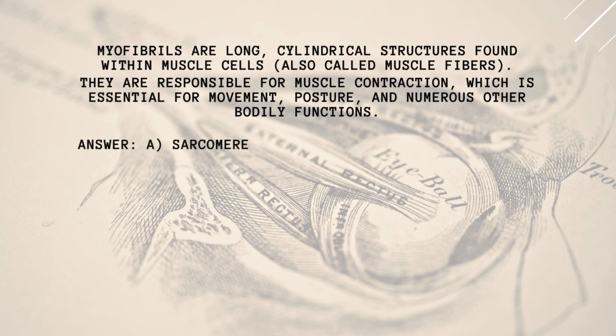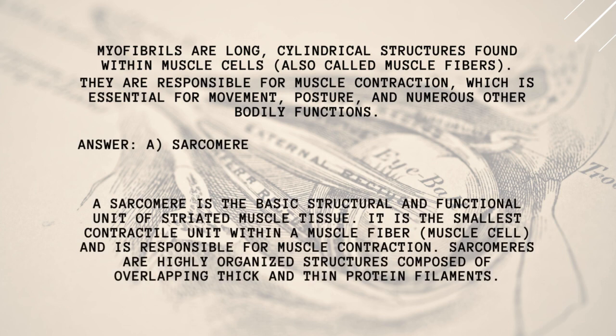Answer: A. Sarcomere. A sarcomere is the basic structural and functional unit of striated muscle tissue. It is the smallest contractile unit within a muscle fiber, or muscle cell, and is responsible for muscle contraction. Sarcomeres are highly organized structures composed of overlapping thick and thin protein filaments.